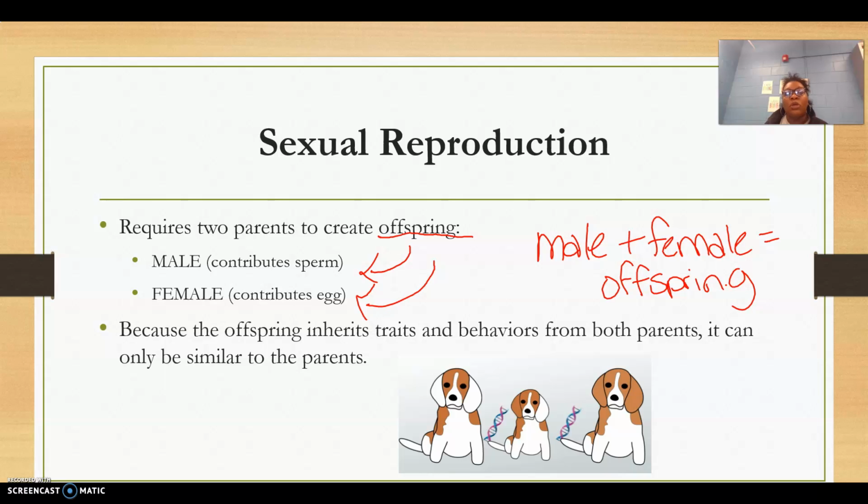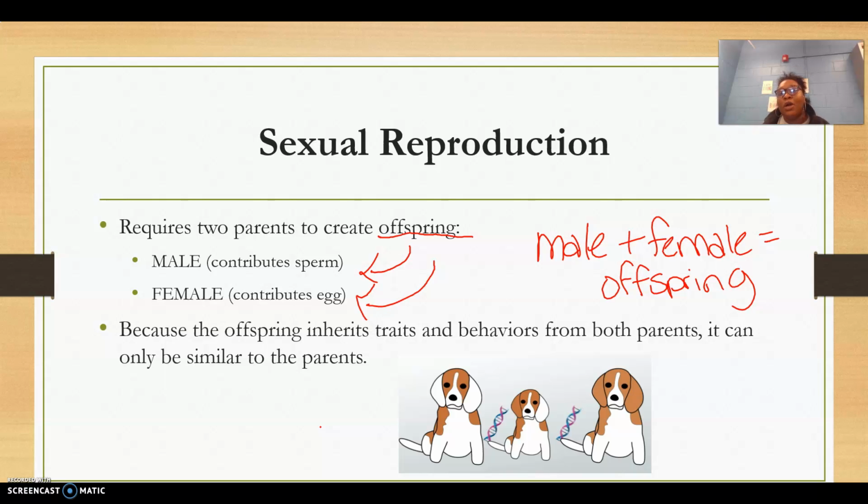So when we're talking about sexual reproduction, the question then becomes, what do the offspring of sexual reproduction look like? We want to make sure we understand that because the offspring is getting traits from the mom and the dad, they're going to be similar to the parents, but they won't be identical.